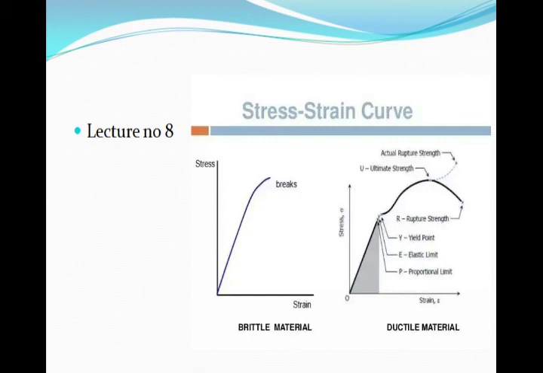This consists of drawing a line parallel to the initial tangent of the stress strain curve, this line being started from an arbitrary offset strain usually of 0.2%, and the intersection of this line with the stress strain curve is called the yield point. It is very difficult to determine the exact yield point when we go for the experimentation, but this is just a theoretical representation.